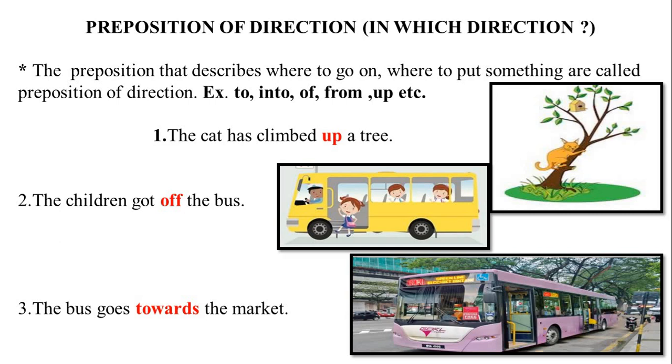Here, the word towards is used to describe movement in the direction of the market. Hence, the words that are red in color, that is up, off and towards, are prepositions of direction. These prepositions show in which direction a thing is in respect to another.